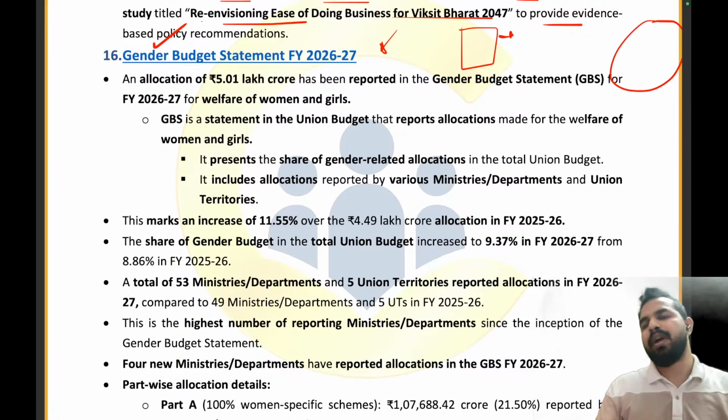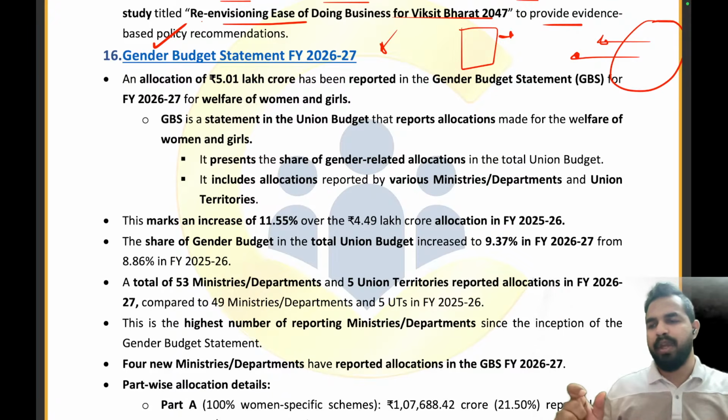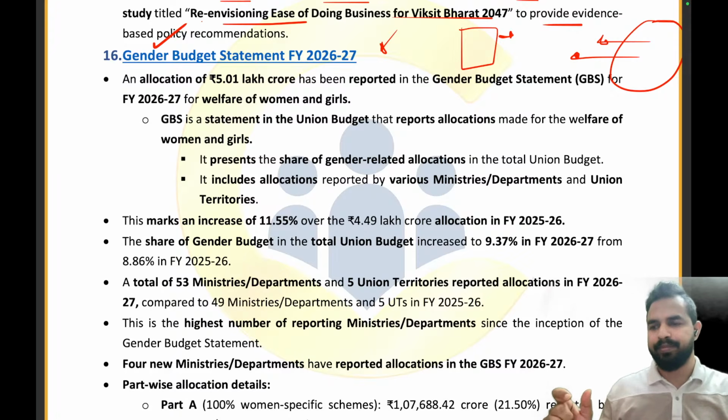So now government of India basically wants to work for the women. We want to work for the women, and we want to come up with new initiatives with which we can lead to women empowerment so that we can empower more and more women in our nation. And that is why we are having the specific allocation that we give to the different ministries and departments for the women empowerment. And that's what comes under the gender budget statement. So हर एक budget का एक gender budget statement होता है, and we are going to today discuss the gender budget statement for fiscal year 26-27.